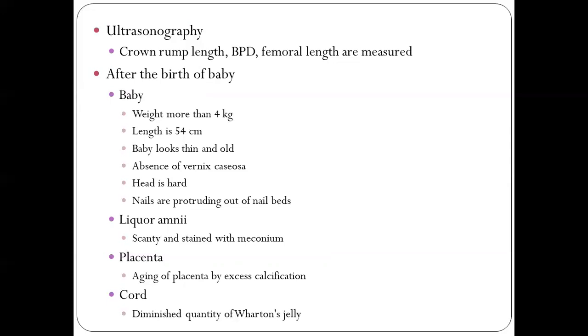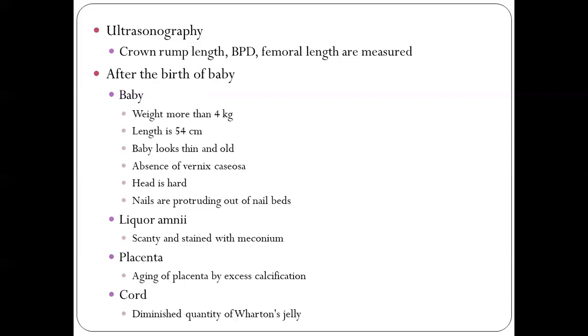Once the baby is delivered, what are the diagnostic evaluation methods? When we observe the baby, the weight of the baby will be more than 4 kg. The length is 54 centimeter.